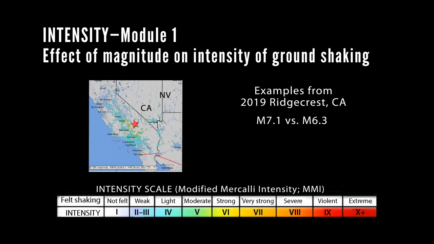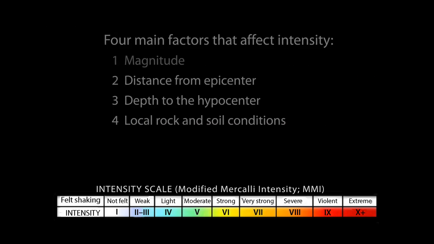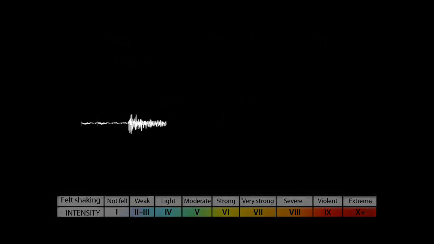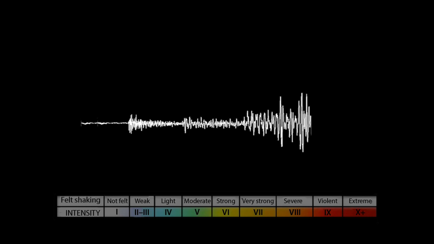The magnitude of an earthquake is one of four main factors that affect seismic intensity, which is the shaking you feel during an earthquake. The others include distance from the epicenter, depth to the hypocenter or the rupture, and the local rock and soil conditions. Let's examine how intensity of ground shaking is controlled by earthquake magnitude.